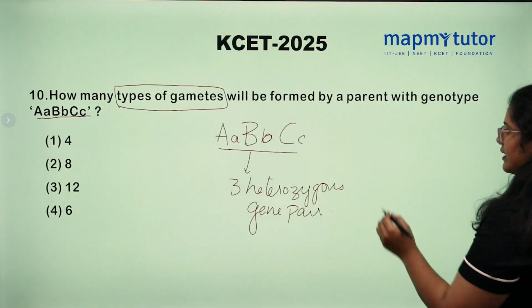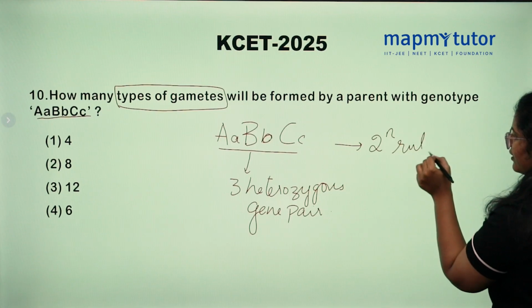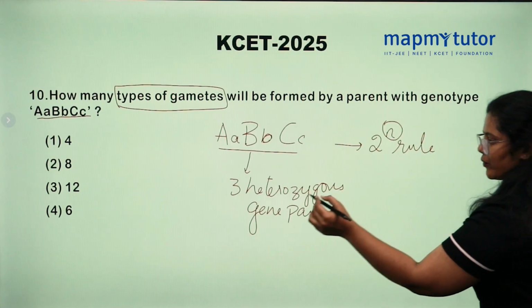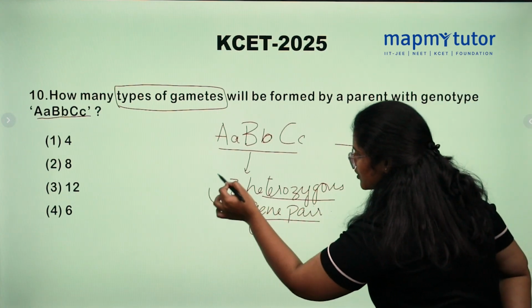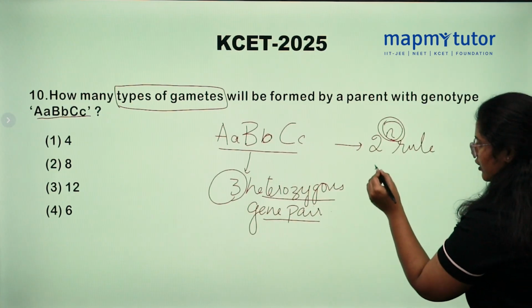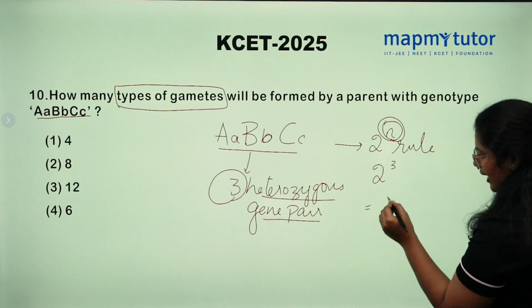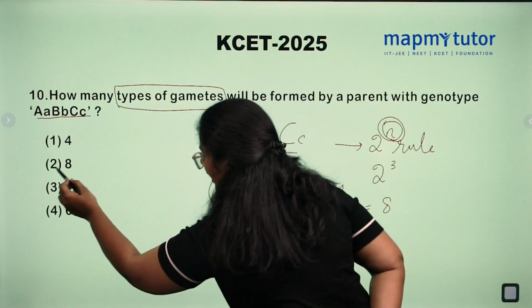So remember, there is a rule, 2 power n rule. What is n here? N is number of heterozygous gene pairs. So substitute number of heterozygous gene pairs in the place of n, 2 power 3, that is 8. So the total number of types of gametes produced is 8.